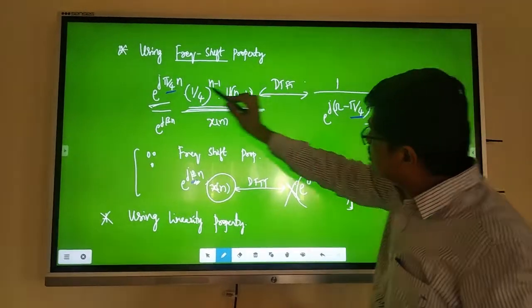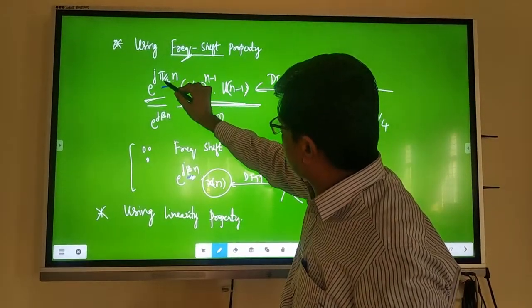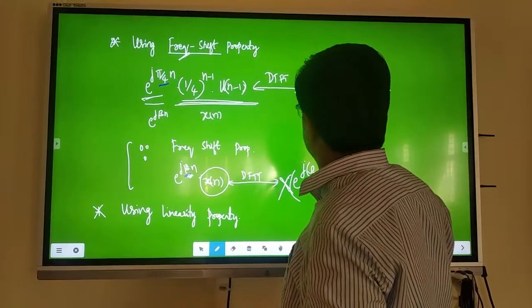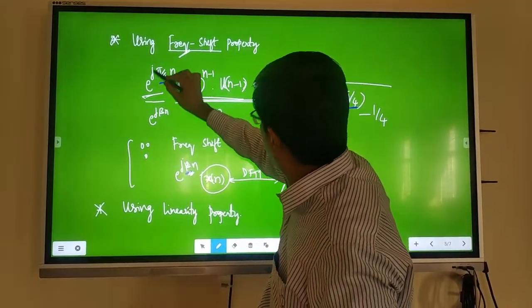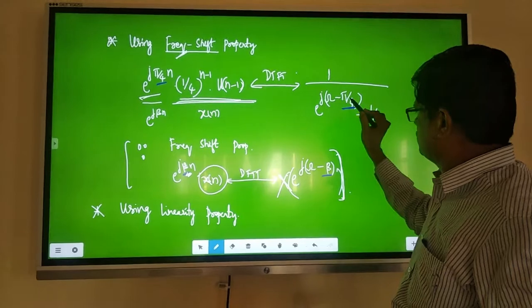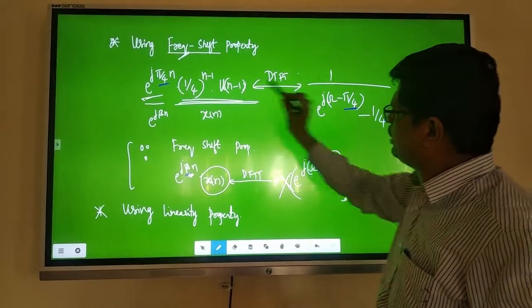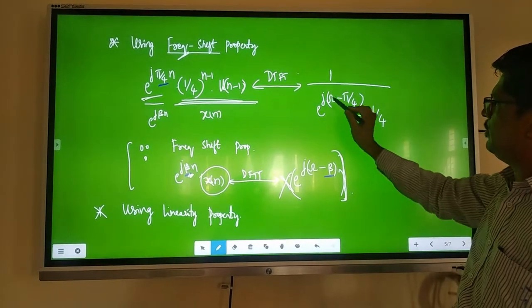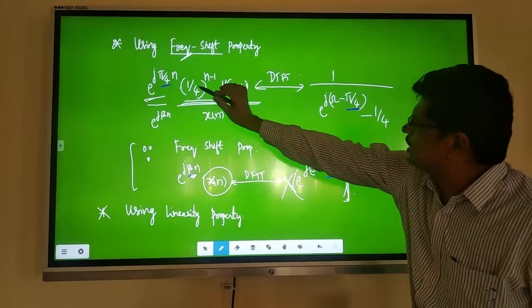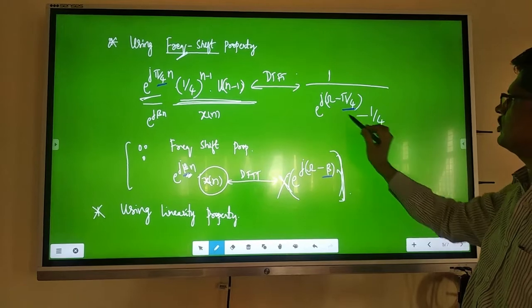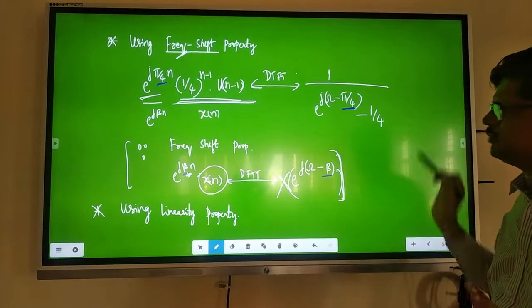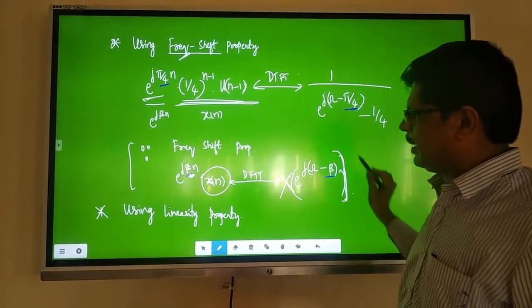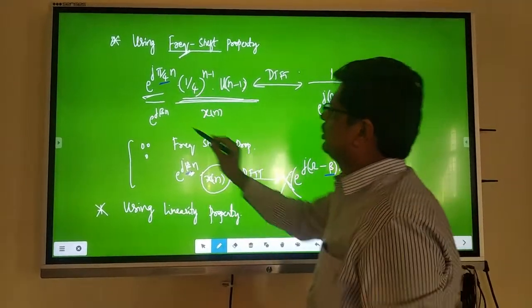The only thing is, write that shift frequency, that is beta, in the frequency domain: omega minus beta. What is beta here? Beta is pi by 4. You will get the answer as 1 by e power j omega minus pi by 4, minus 1 by 4. That is shown here, the property which I have used.